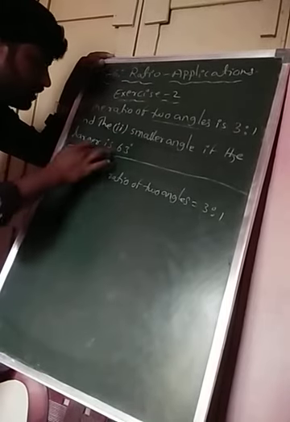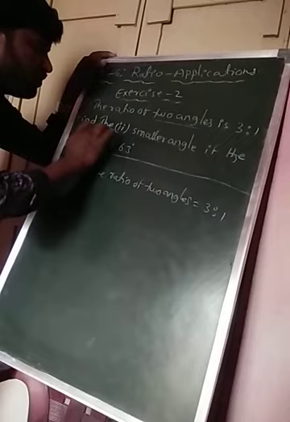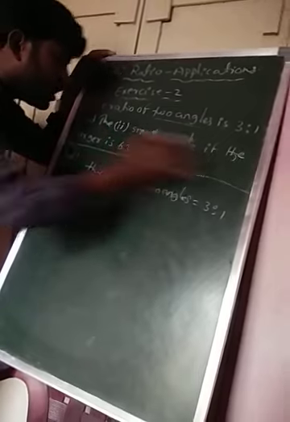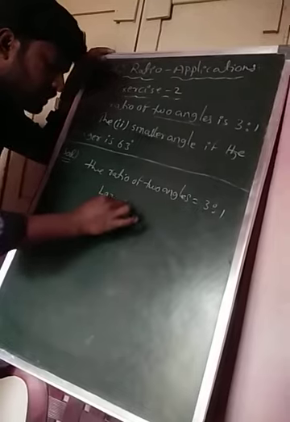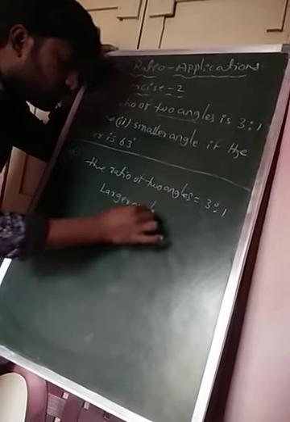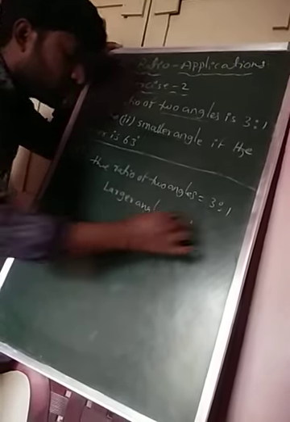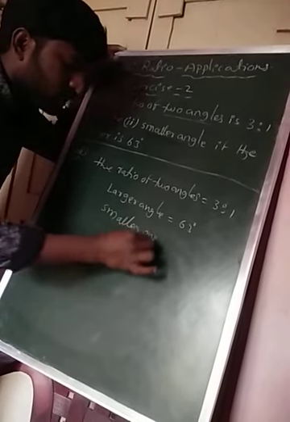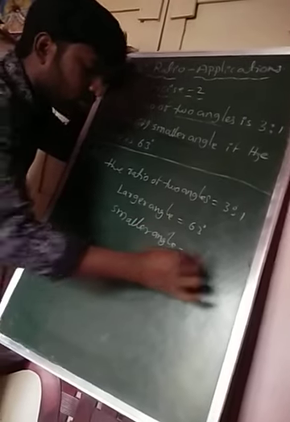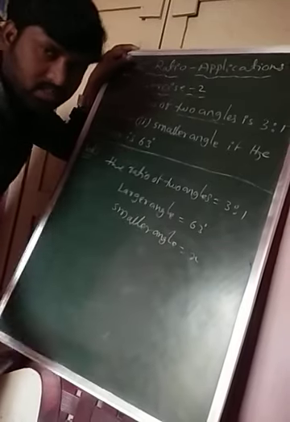Here the larger angle is given, 63 degrees. We don't know the smaller angle, so I have taken it as x.